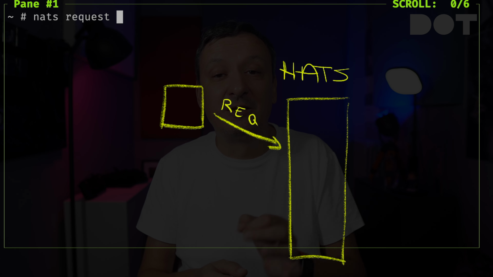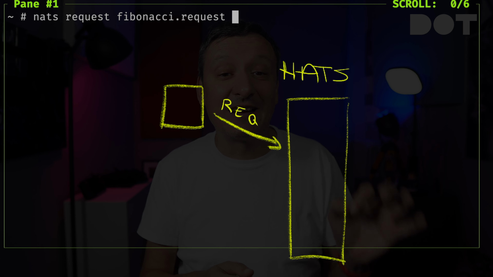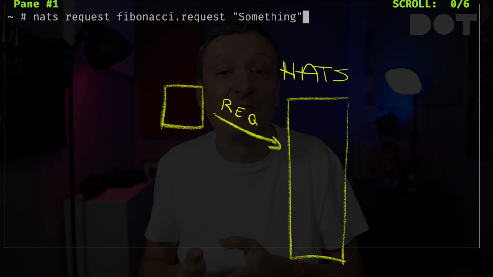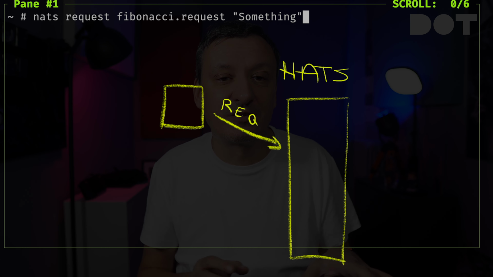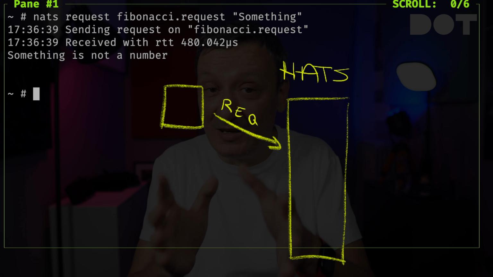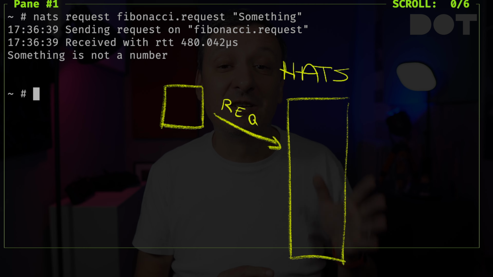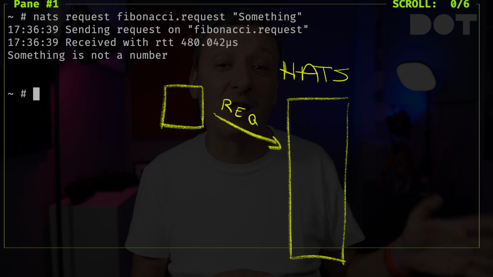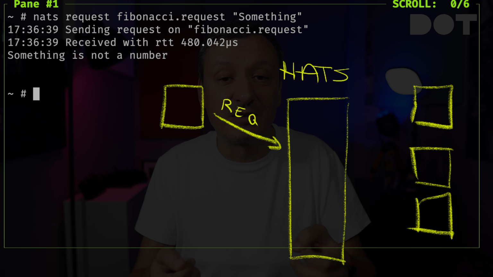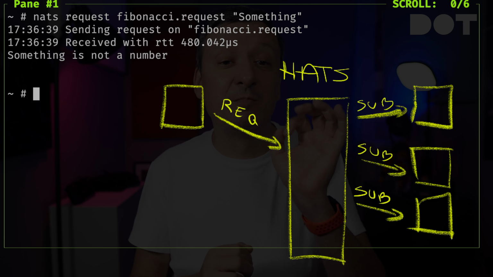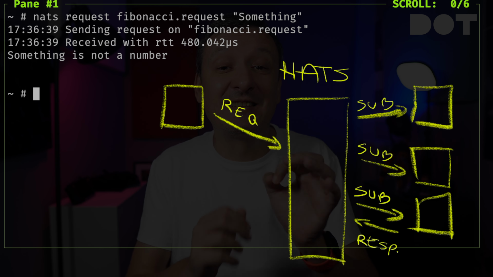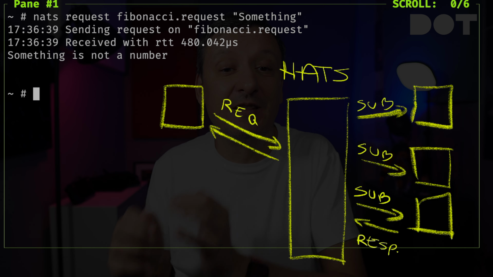We'll send a request to the Fibonacci.request channel asking for something. The assumption is that there are processes subscribed to that channel that can calculate Fibonacci numbers. And there we go. We got a response that can be loosely interpreted as, you silly thing, don't you know that you need to send a number if you would like someone to calculate Fibonacci for you? There was obviously a process, or maybe even multiple processes, subscribed to that channel. When we sent a message as a request, one of those processes responded.